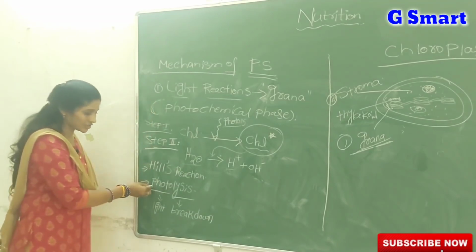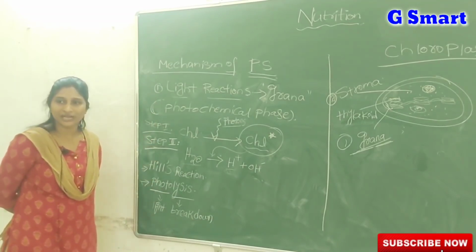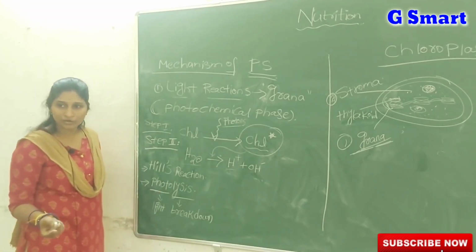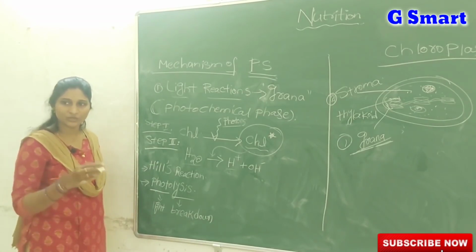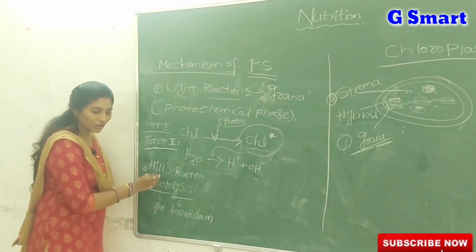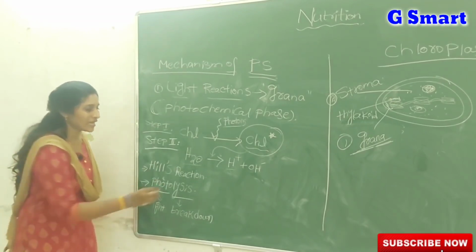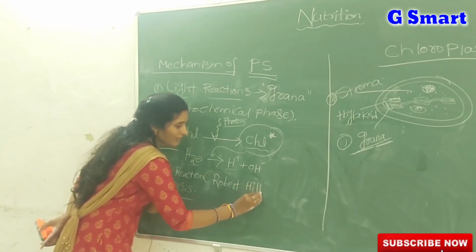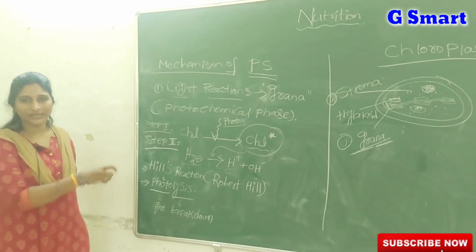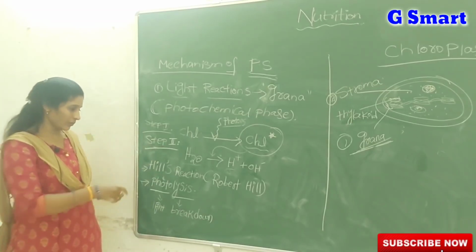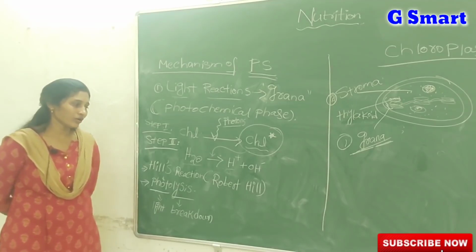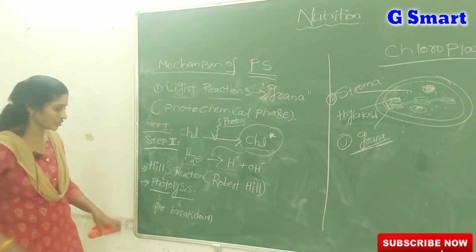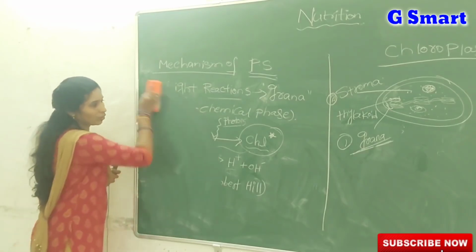Sometimes they may ask in which reactions photolysis occurs. In the light reactions. In photolysis, which molecule is broken down? The water molecule. What are the two ions? H plus ions and OH minus ions. And why do we call this step Hill's reaction? A scientist known as Robert Hill specifically observed this reaction, and he proposed that the water molecule breaks down in the presence of light. That's why we also call this reaction Hill's reaction. Then what is step 3? Step 1 and step 2 are over, then what is step 3?